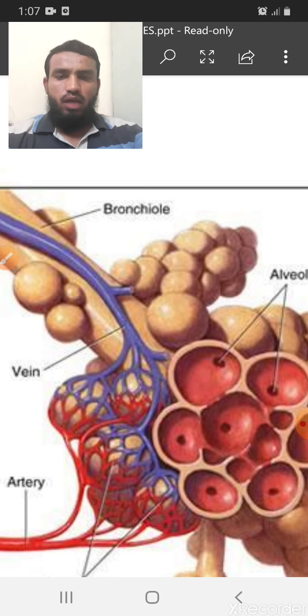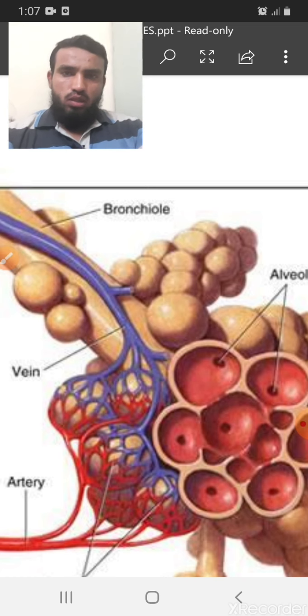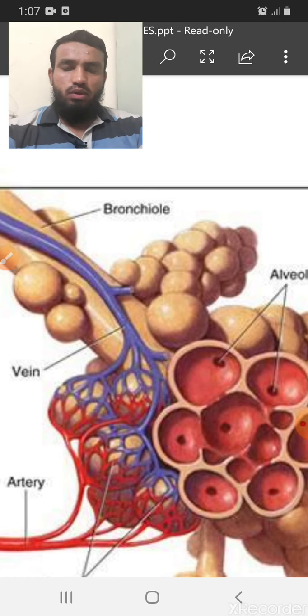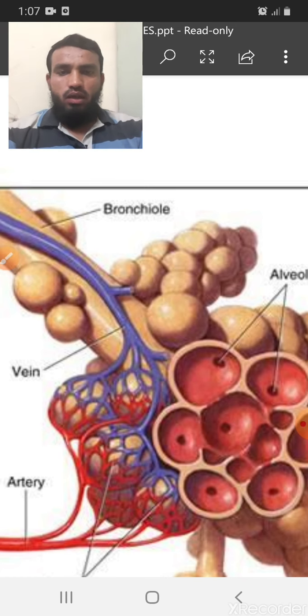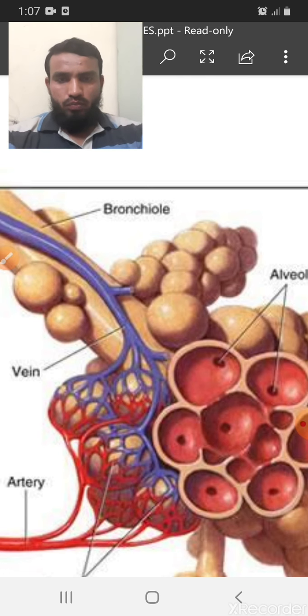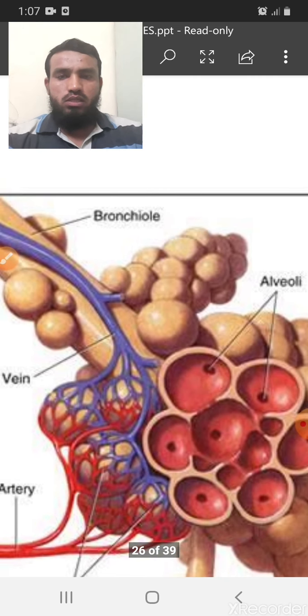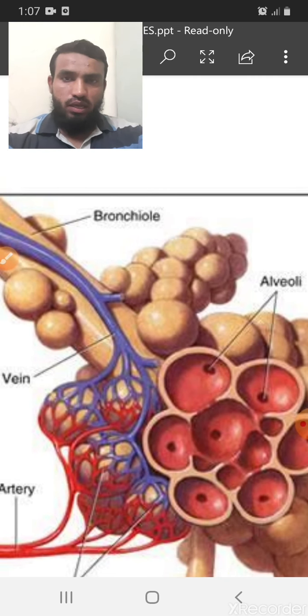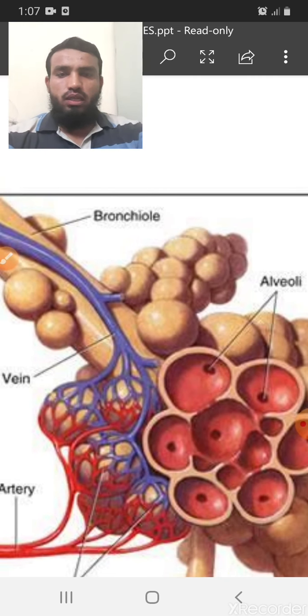The alveoli are also called air sacs in the respiratory system. Why? Because finally the air we breathe in, the oxygen, is absorbed into the alveoli. The alveoli have a round shape, providing more surface area to absorb more and more oxygen.